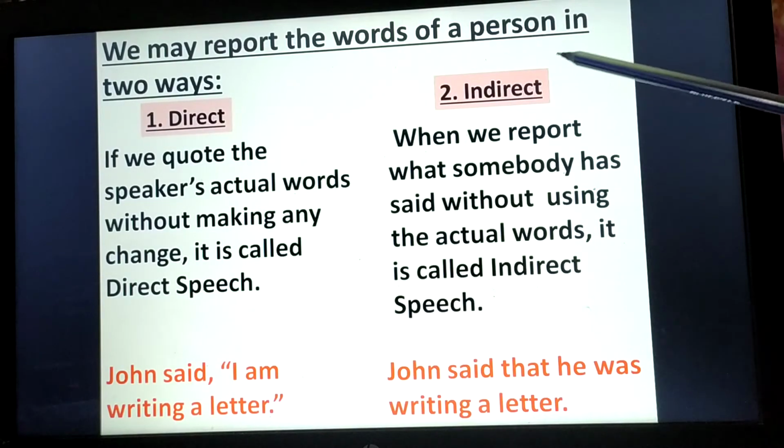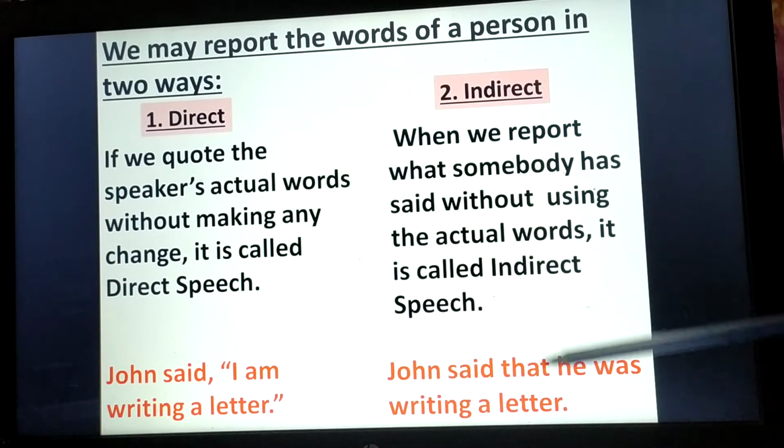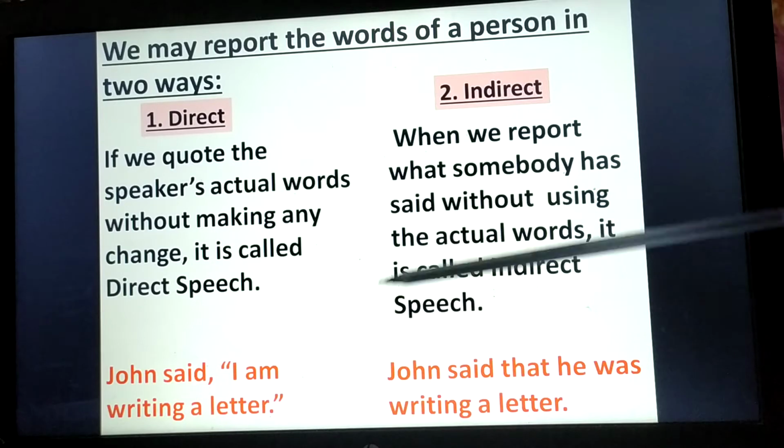Next, indirect speech. When we report what somebody has said without using the actual or original words, it is called indirect speech. And you know what happens? We don't always repeat another person's words exactly, because words are not important. The message is important. So you can see here we have not taken the speaker's words exactly.